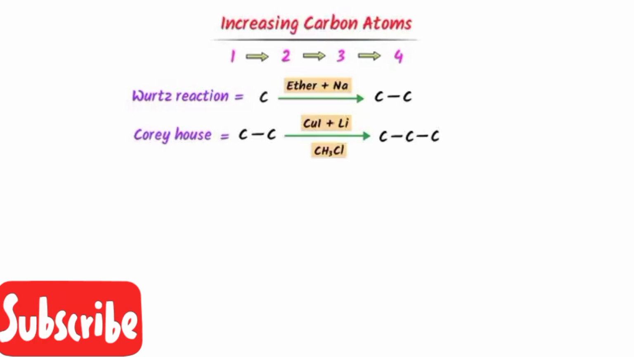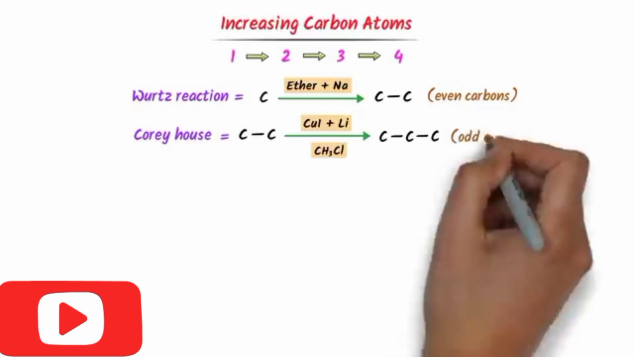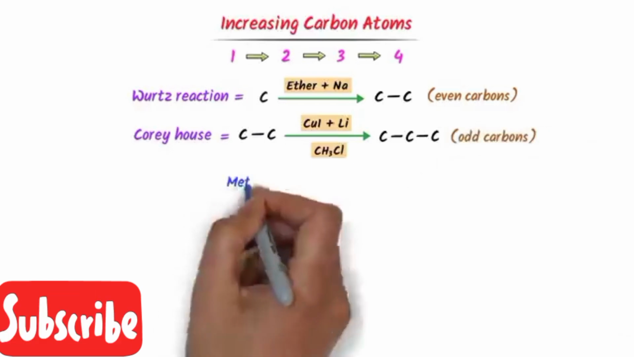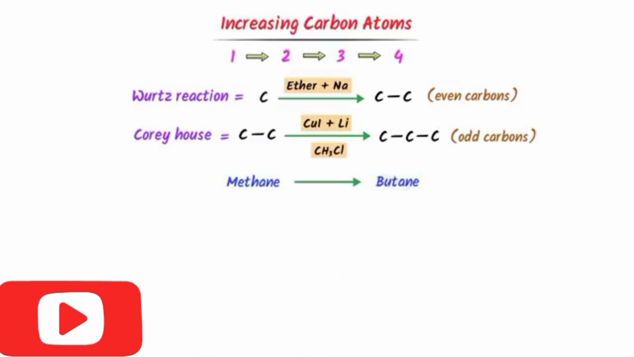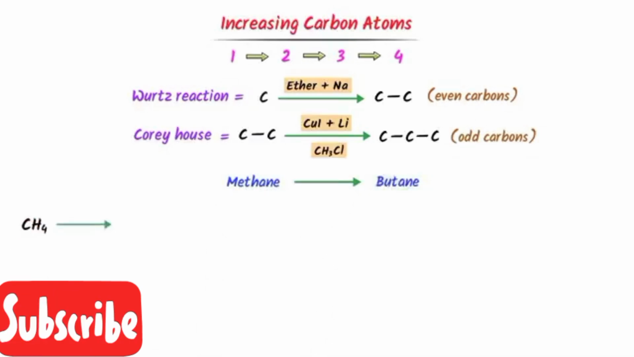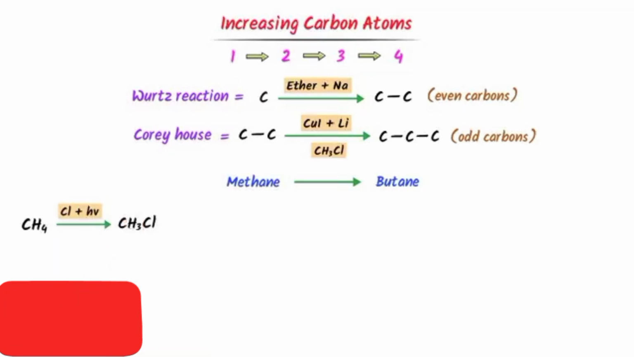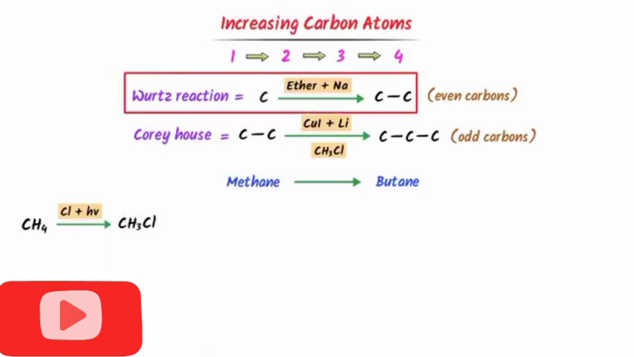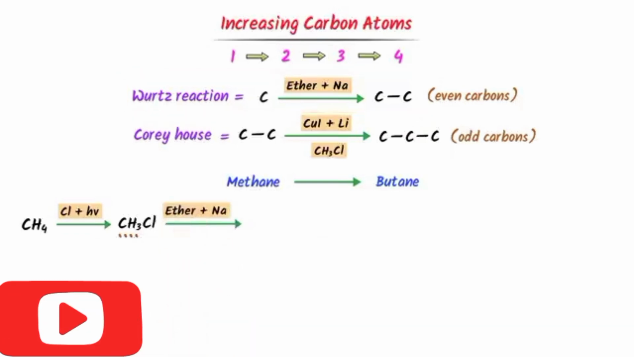In other words, in the Wurtz reaction we use even numbers of carbons, while in the Corey-House reaction it is an odd number of carbon atoms. For example, I convert methane into butane. We know that methane is less reactive. Firstly, we add chlorine and UV light to get alkyl halide. Then I add sodium and ether and I get ethane.